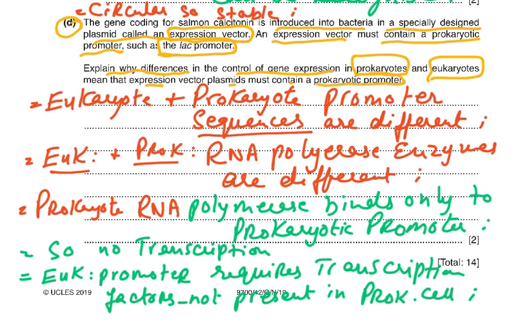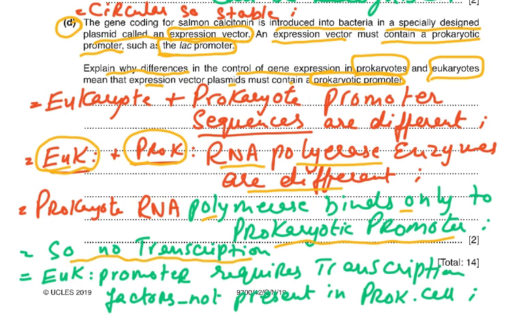a prokaryotic promoter. Now, eukaryotic and prokaryotic promoter sequences are very different. They're not the same. Eukaryotic and prokaryotic, of course, I've used abbreviations; you can't be using these. Eukaryotic and prokaryotic RNA polymerase enzymes are different. You see, the promoter region is the one which is recognized by the RNA polymerase, and only if it recognizes its own promoter is it going to work. So prokaryotic RNA polymerase binds only to a prokaryotic promoter. This was something in the question; if you didn't even know it, you could have figured this out. So there'll be no transcription.